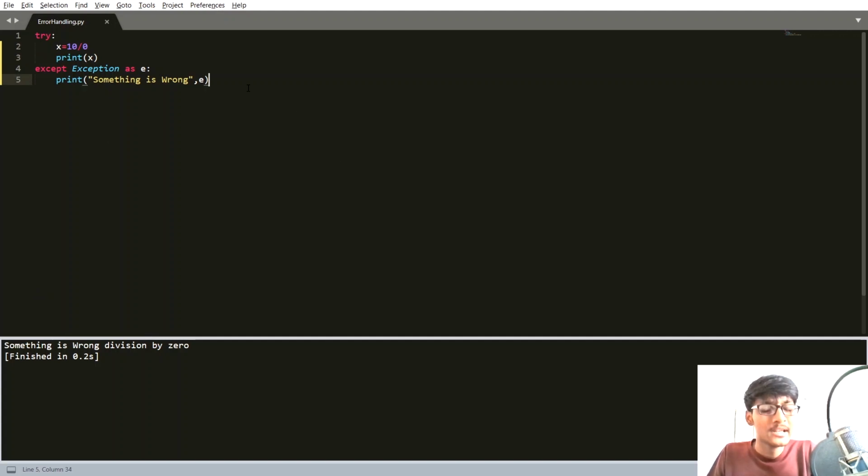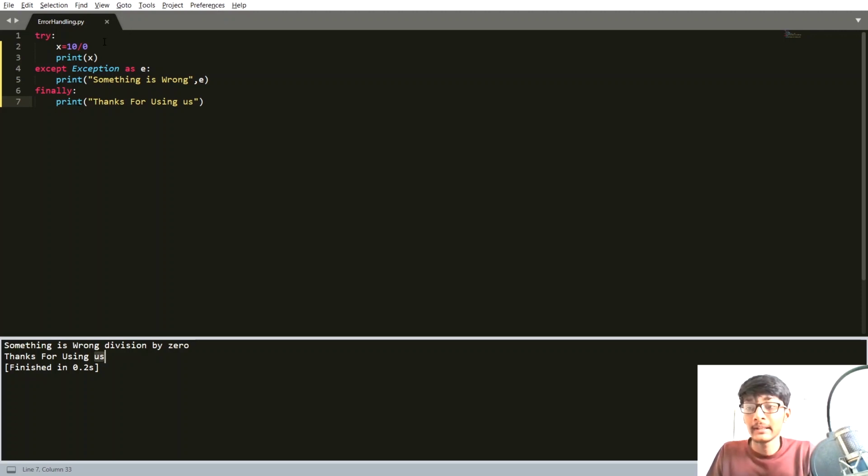Now let's understand the finally statement. Let's say I am printing here "thanks for using us." Now I'm going to run our code. Here you can see that it is giving us the except statement, "something is wrong, division by 0," and after that it is showing us "thanks for using us." It does not matter whether your try statement gives an error or not, the finally statement will execute every time.